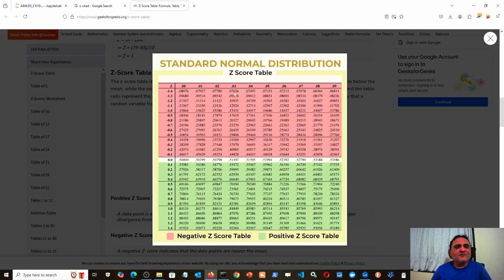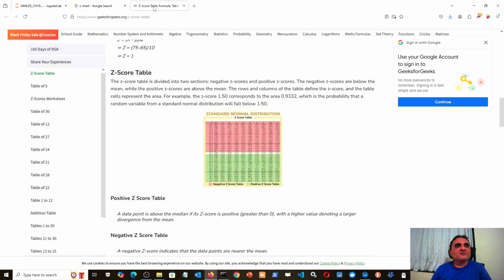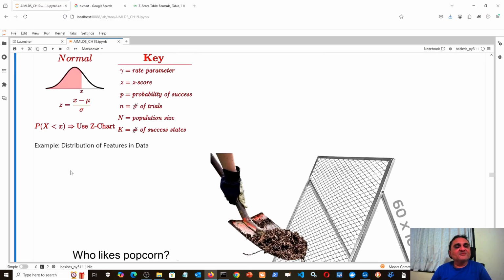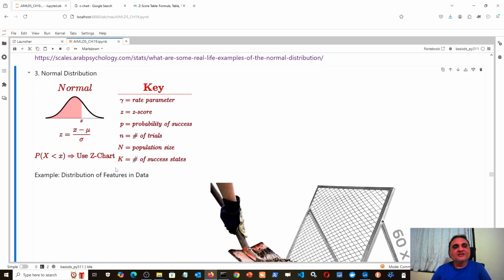You can see that for every value of Z, positive value, zero value, or negative value, the cumulative probabilities are shown on this axis. So you can easily find that probability, and we will learn to use this Z table, because without this Z table, it is not possible to talk about normal distribution. And normal distribution is one of the most important distributions seen in nature.